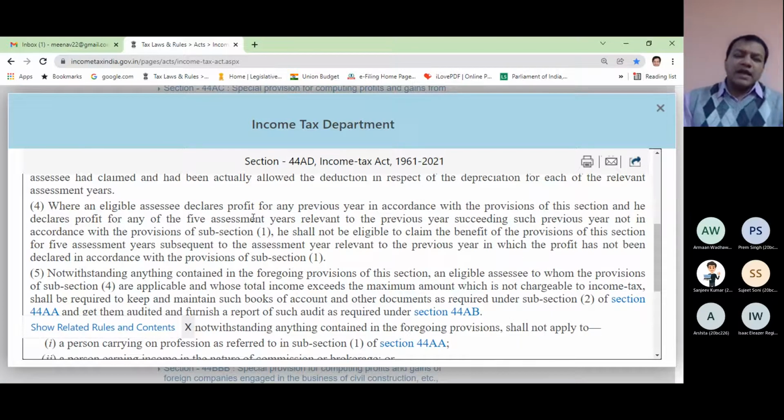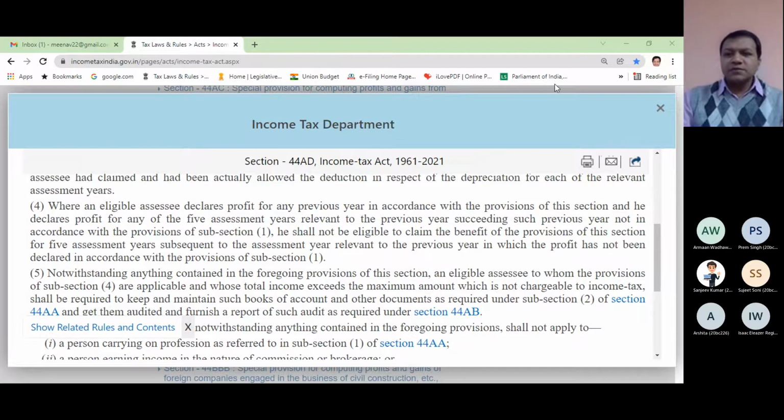When you read the language of the Act, it seems that it becomes a recurring provision, but in that case the purpose of this provision will be defeated. It seems that every year becomes the year in which you apply 44AD, and the next 5 years start from that year.